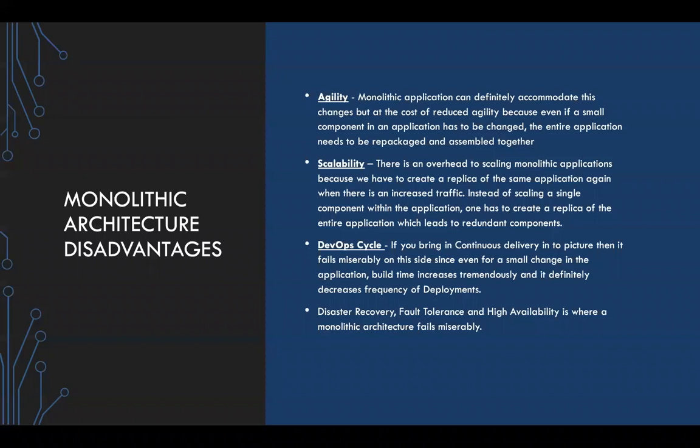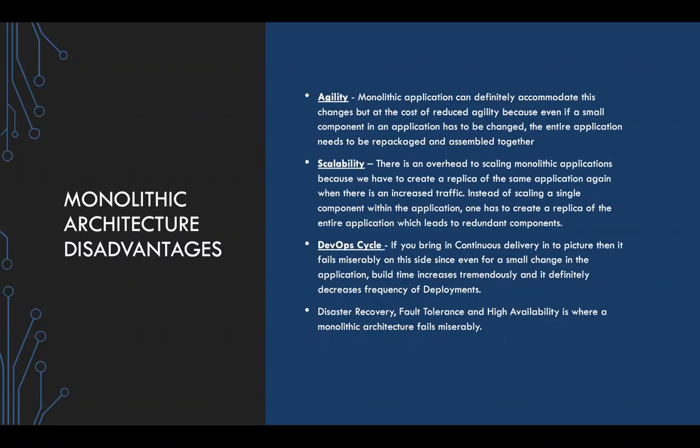And when it comes to the scalability aspects, the single unit of scale for a monolith application is your virtual machine. So there is an overhead to scaling monolith applications, because we have to create a replica of the same application and then host it on a different server in order to distribute traffic across multiple servers. You can use a load balancer over that. So again, scalability took a lot of time.